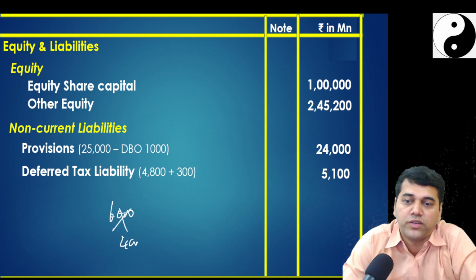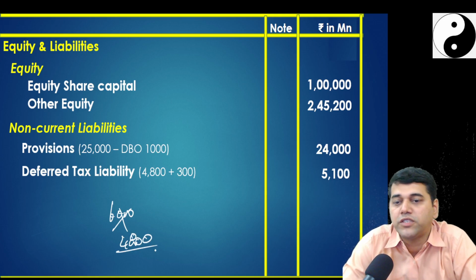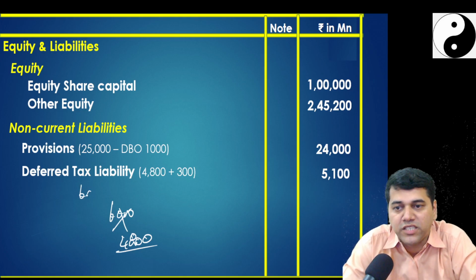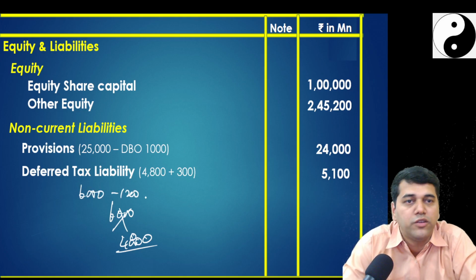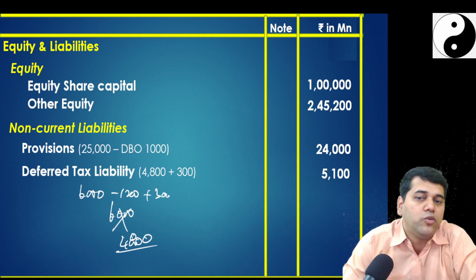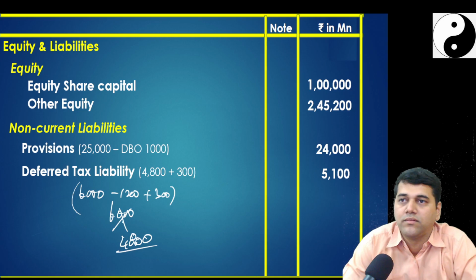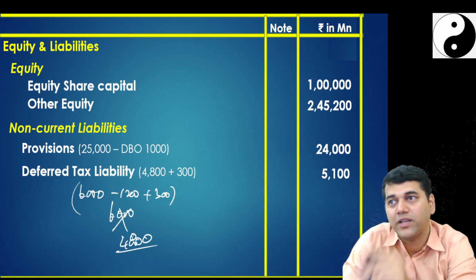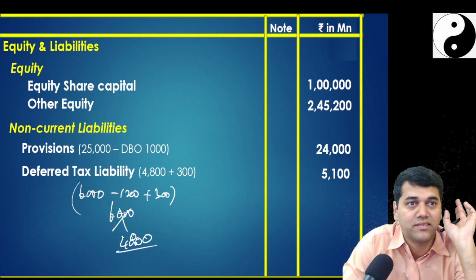It is 4,800. That means you must have reversed with a 1,200 entry, no? Alternatively, you can show it like this: balance sheet value 6,000 minus 1,200 reversal plus 300 in the OCI. With this, almost all the P&L adjustments you have done except the current tax increase.